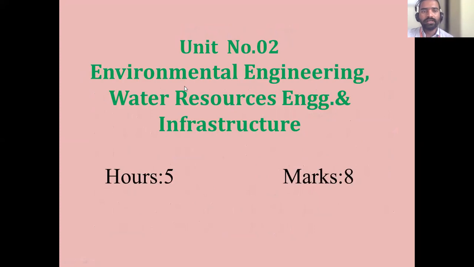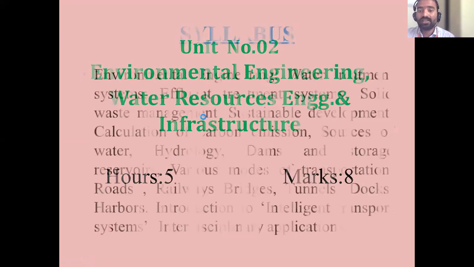Next, afterwards you have to start with the second unit. What is the second unit? That is environmental engineering, water resource engineering and infrastructure. This is the biggest unit among the 4, because he has taken environmental engineering, water resource engineering, infrastructure, hydrology, everything.